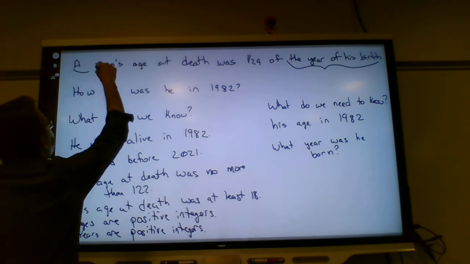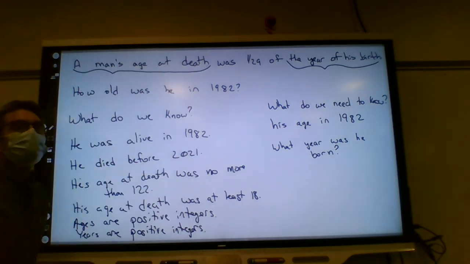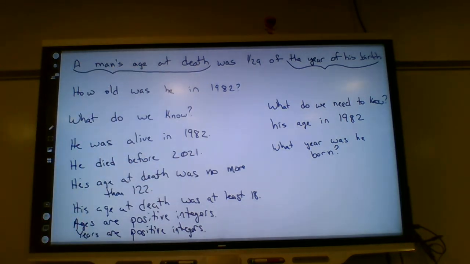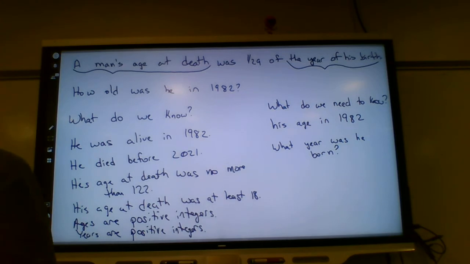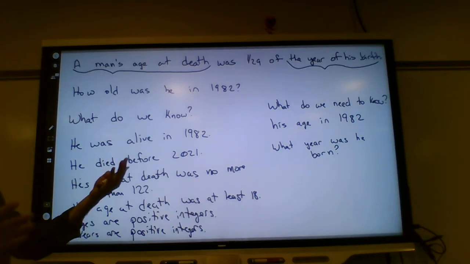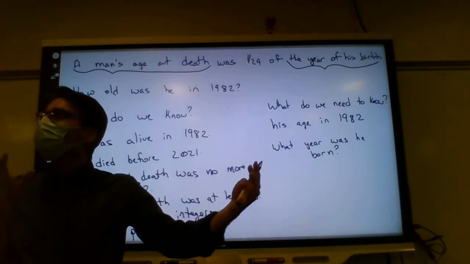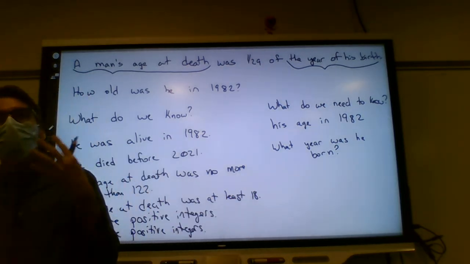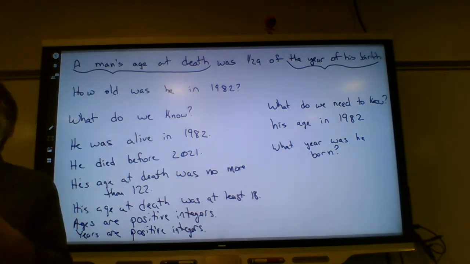All right, do we know this man's age at death? No. So what do we do when we don't know a value? We can make a variable, right? Now, if we're programming, we could call this variable age at death. But we're writing this down in this way, so we need a variable.